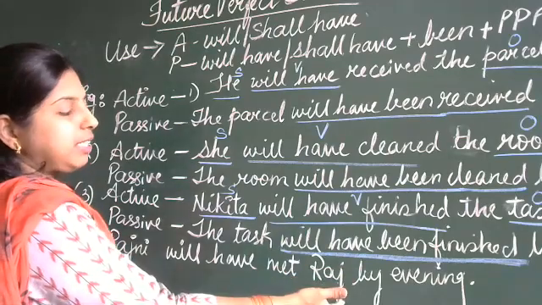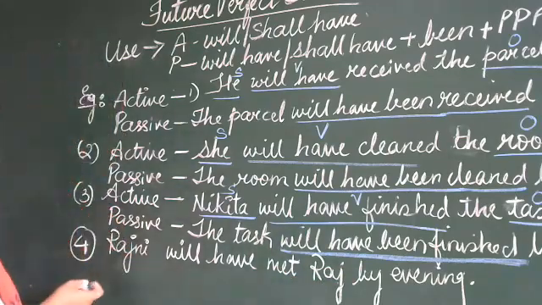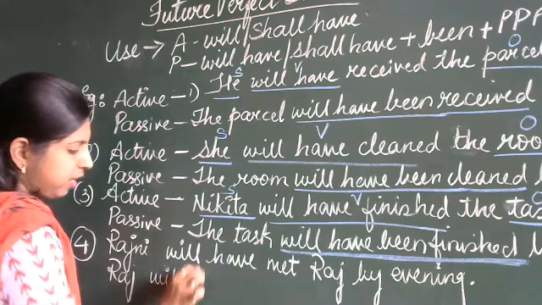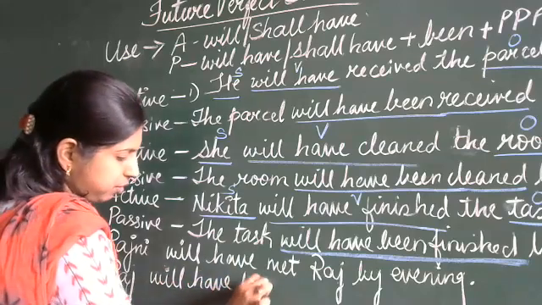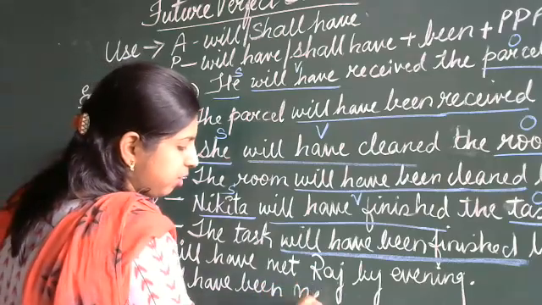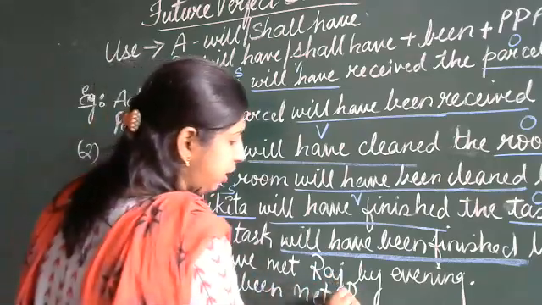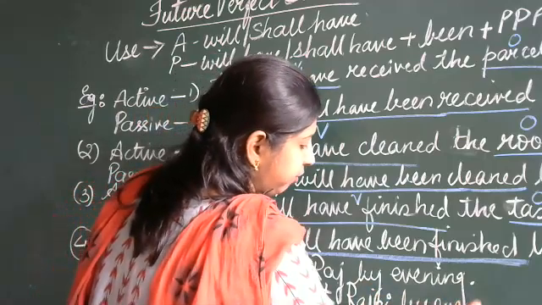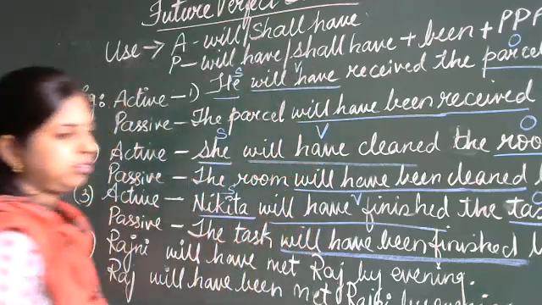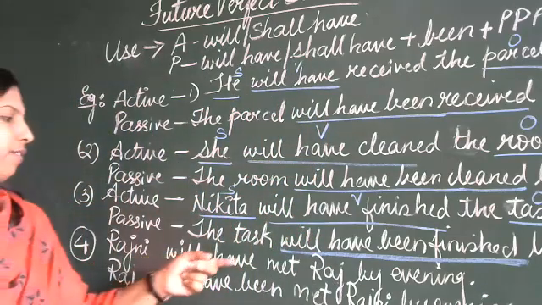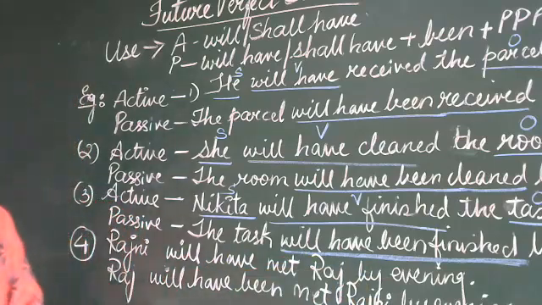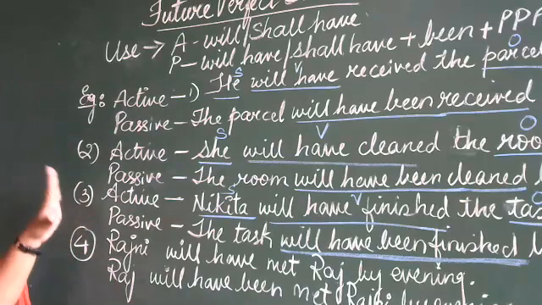That is, she will be meeting this person. So how are you going to change now? You will write here: Raj will have been met by Rajni by evening. See here, Rajni will have met Raj by evening. Raj will have been met by Rajni by evening. Clear, children? Is this concept clear?